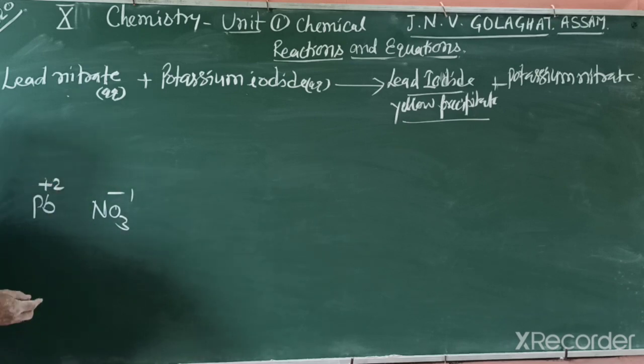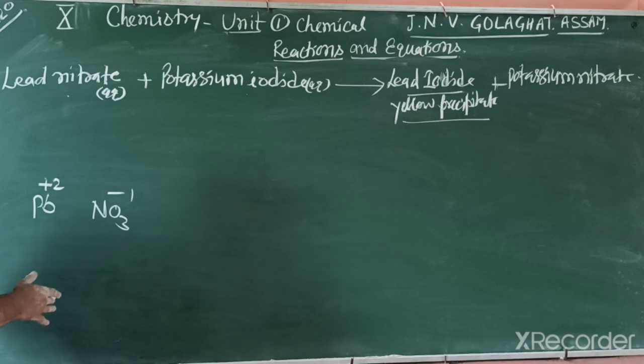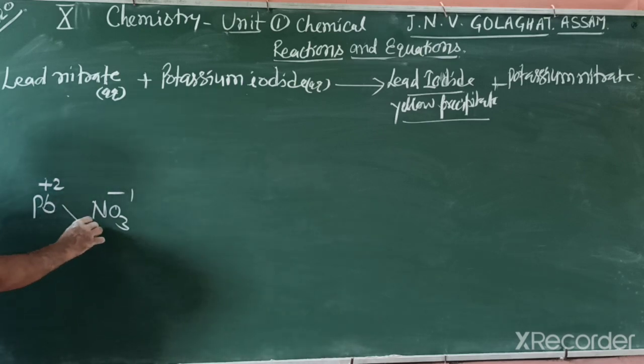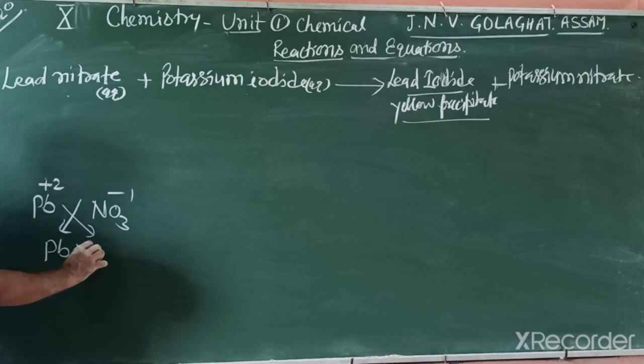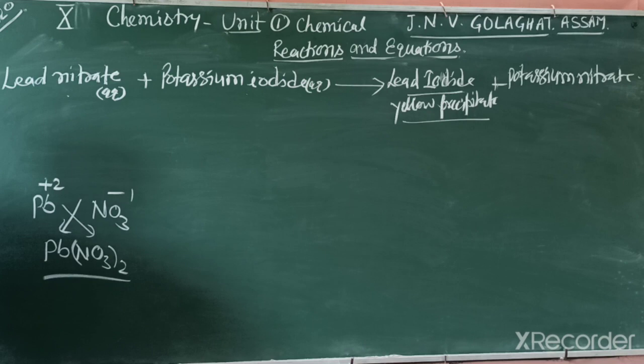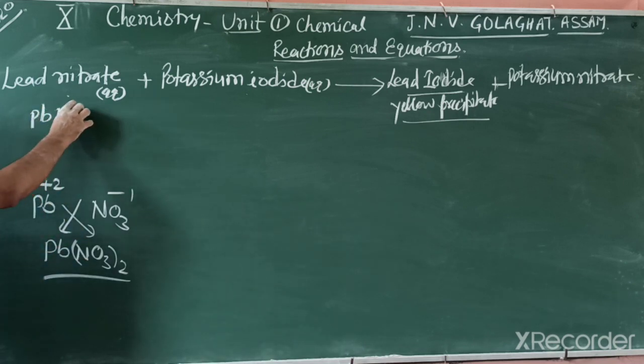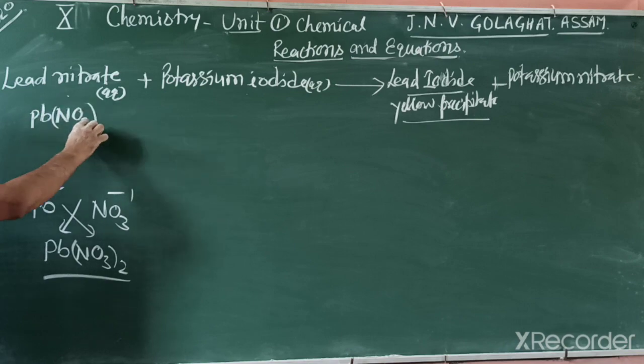You should remember this when you write the formula. So how can you write it? Pb(NO3)2. In this way you should write lead nitrate, Pb(NO3)2.